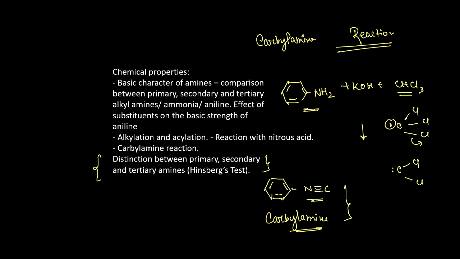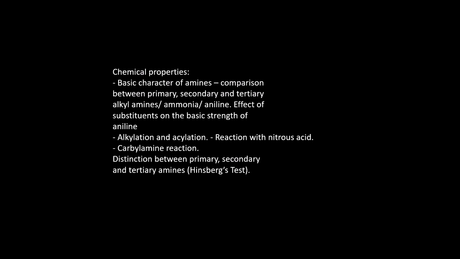So here that aniline will react with potassium hydroxide along with CHCl3. It will give you actually a dichlorocarbene type of intermediate, and after that it will react with the nitrogen center. It will give you PhN triple bond C, the carbylamine. So it will give you the carbylamine, and this one is the carbylamine reaction. And carbylamine has a strong smell through which we can identify whether aniline is present in the medium or not. Then we can distinguish between primary, secondary and tertiary amine. Let's go for it. And the carbylamine test can also be applied in the case of aliphatic amine.